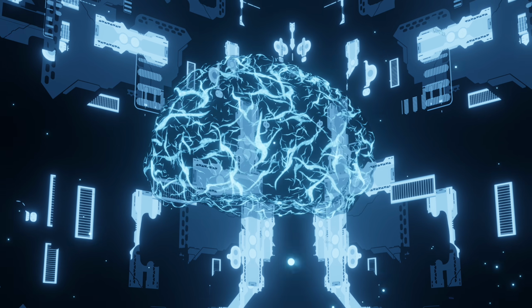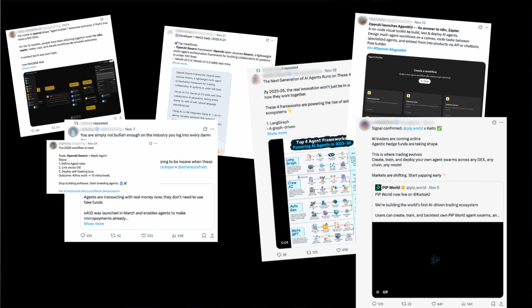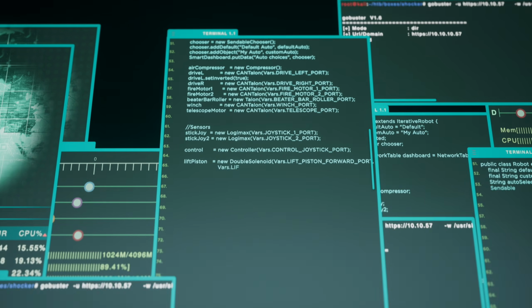Is OpenAI's old Swarm framework suddenly back from the dead, or is this actually the beginning of something way bigger? The multi-agent AI explosion. If you've been surfing on X lately, you've definitely seen all this hype. Everyone's posting wild demos of agents automating everything from code reviews, research, full workflows, and these posts are blowing up with thousands of likes. But let me clear the air right away.